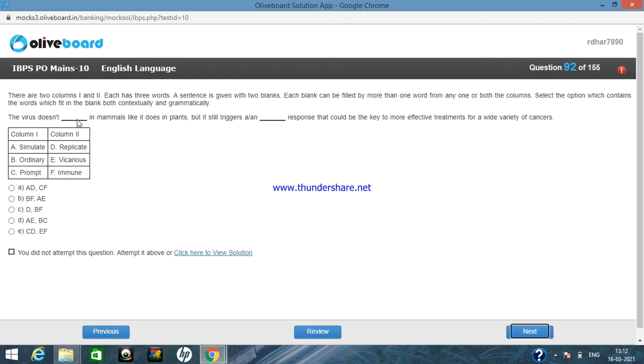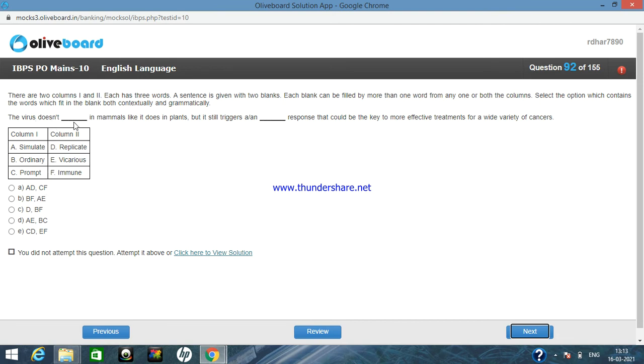So the virus does not simulate in mammals like it does in plants, but it still triggers a dash response that could be the key to more effective treatments for a wide variety of cancers. So in the first option we can see simulate and replicate, A and D. So this is contextually correct. Replicate means basically emulate or imitate or copy something, and simulate means we all know, simulate something, so does not simulate in mammals, so this is also true. So AD is true. And the next option is CF.